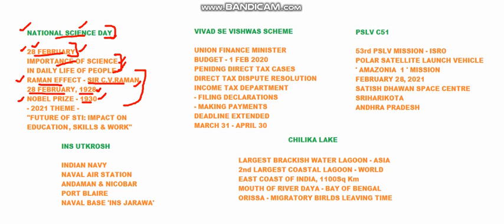And every year National Science Day is given a theme, on which we need to focus all through the year. In the same manner, this year in 2021 also a theme is given, that is Future of STI, Impact on Education, Skills and Work. STI here stands for Science, Technology and Innovation. So the future of science, technology and innovation must impact education, skill development and work in India. This is the theme given for this particular year.